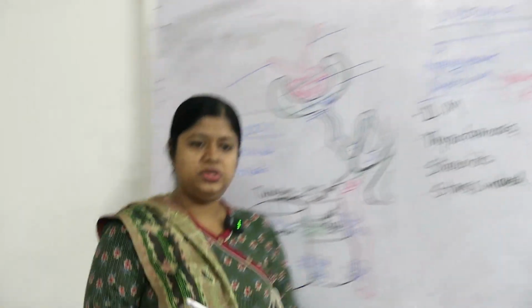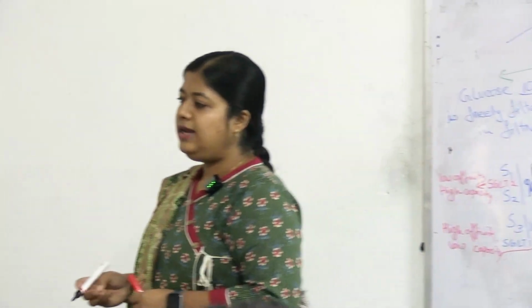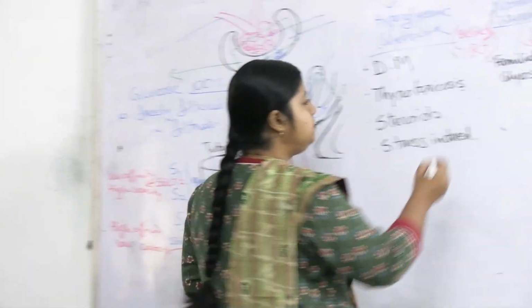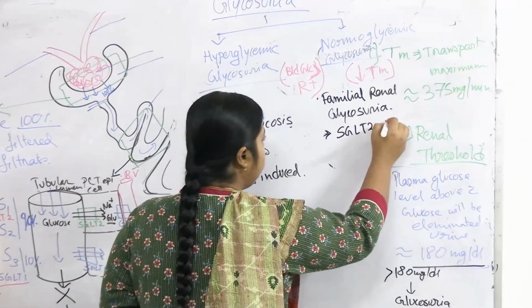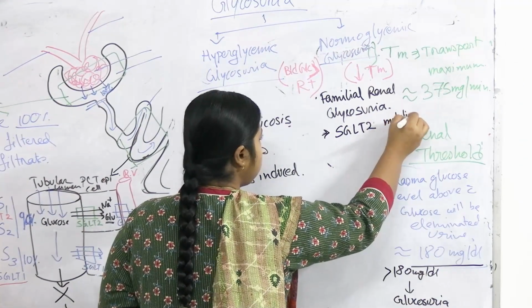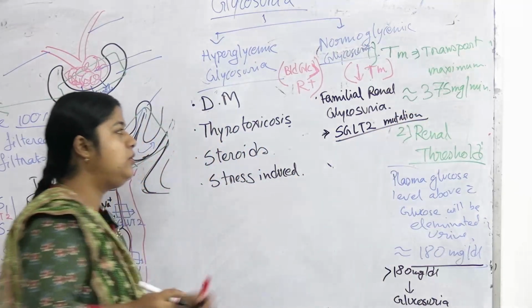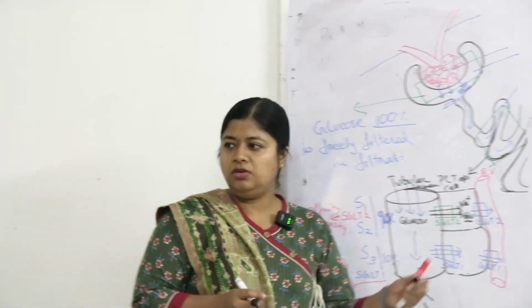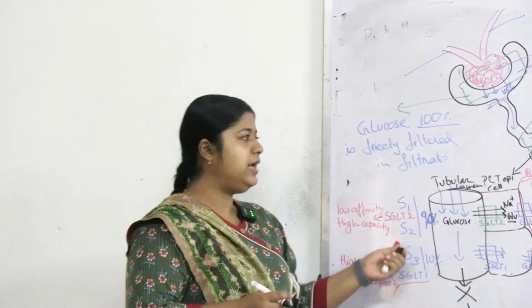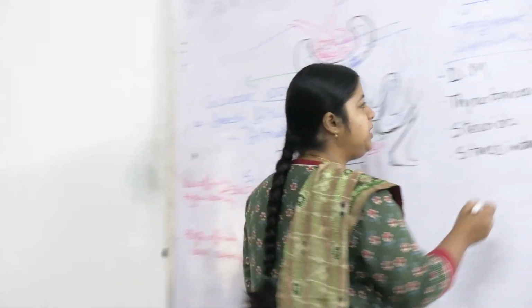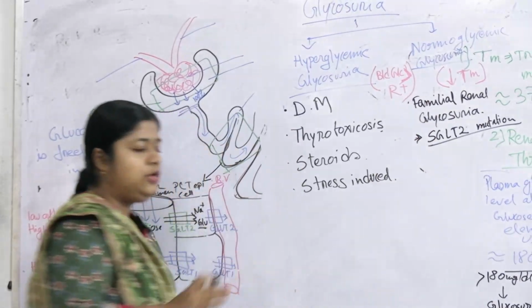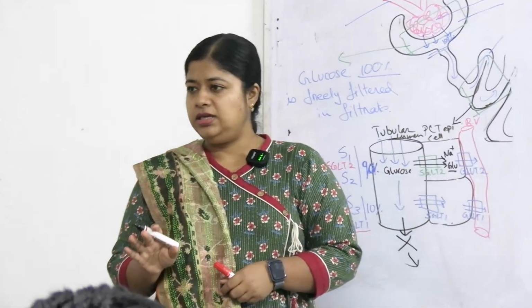Familial renal glycosuria is a benign condition where there is a mutation in the gene for the SGLT2 transporter, leading to defective transporters and reduced reabsorption of glucose. SGLT2 mutation in familial renal glycosuria, but it is a benign condition.